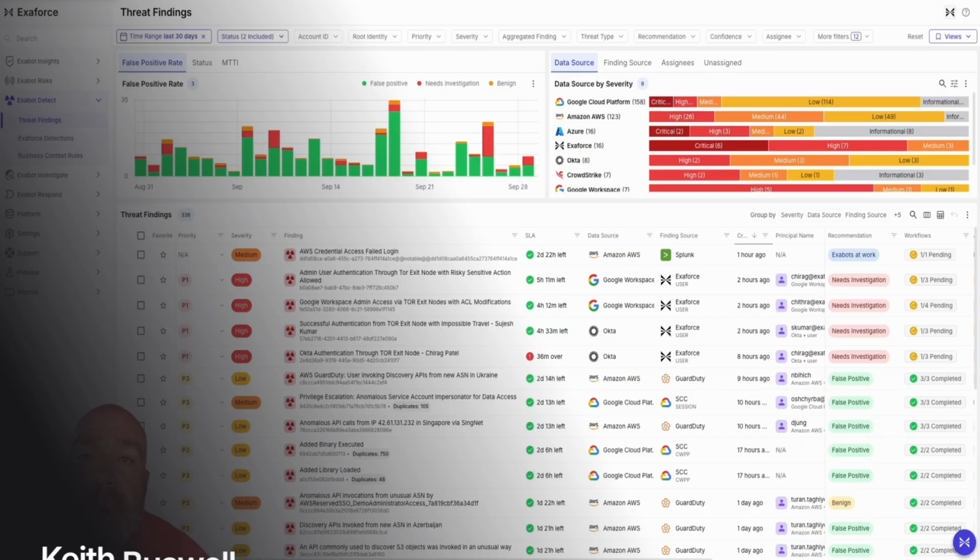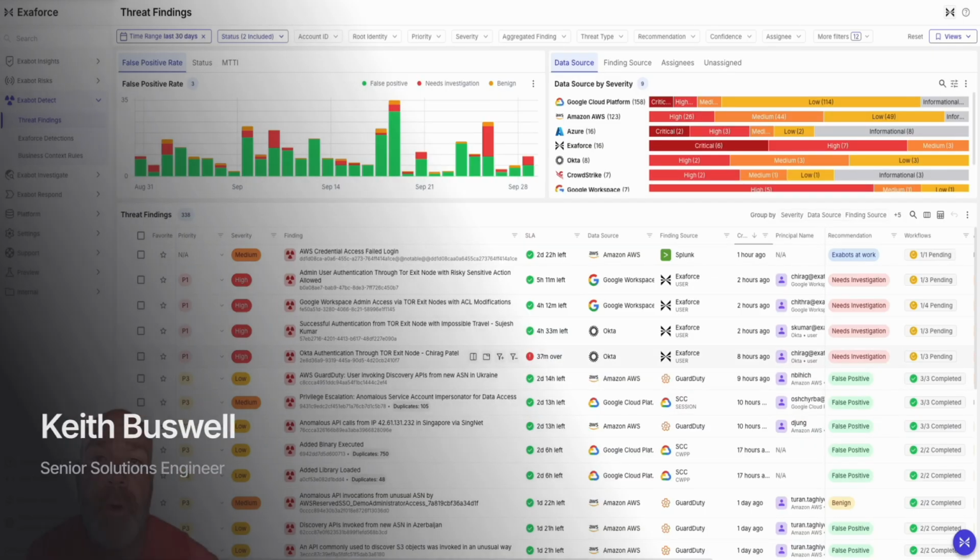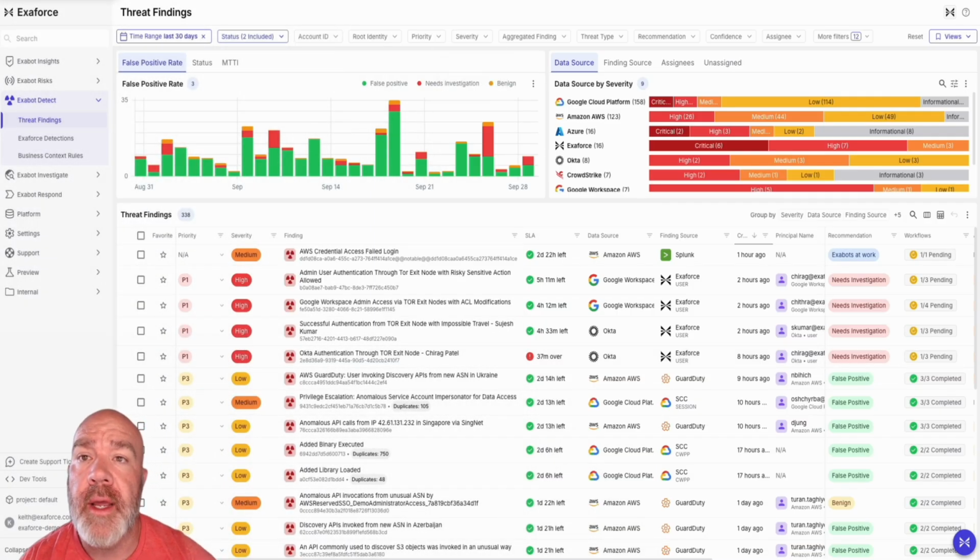Welcome back to part two of the threat findings series. On the last one, I gave an explanation of the data sources and the finding sources, and how Exaforce creates its own detections as well, on top of automatically triaging alerts from third party vendors.